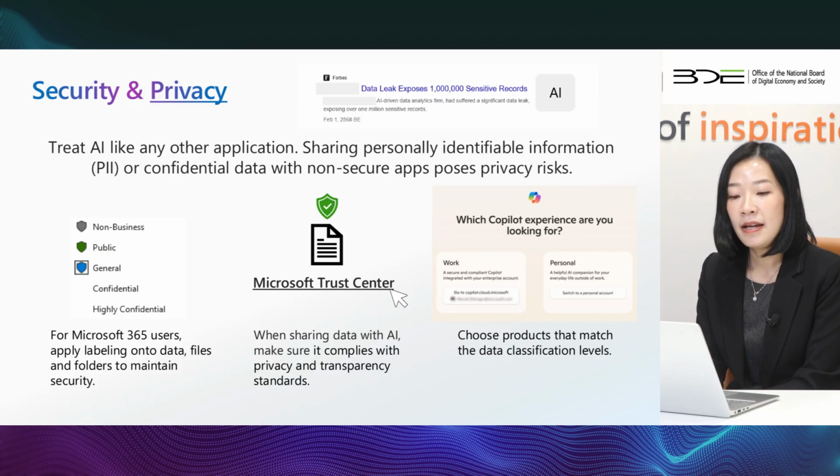The last one is that we have to always choose the right product. As we can see in most products right now, the user can select whether the AI usage is more for the organization or more for personal use. So we have to classify what action we need.